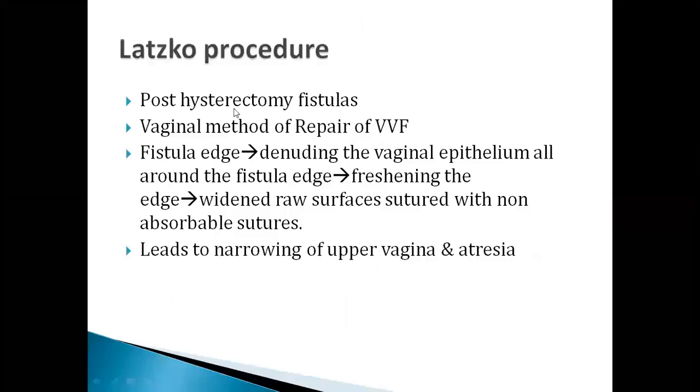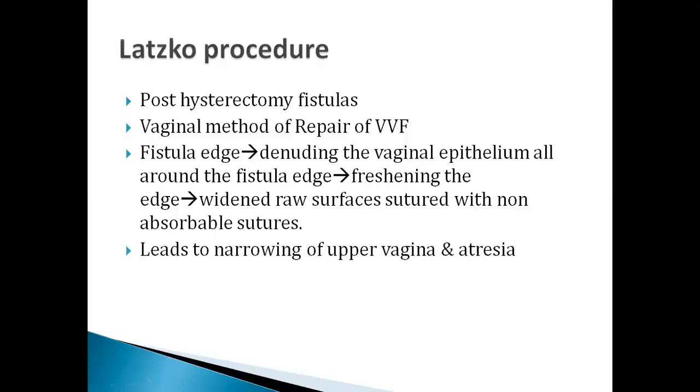Then Latzko procedure. It is done in case of post-hysterectomy fistulas. And it is a vaginal method of repair where you identify the fistula opening, the surrounding vaginal epithelium is denuded, that is removed, and the edge is freshened, and these wide raw surfaces are sutured with non-absorbable suture material. This is called as Latzko procedure, which we do for post-hysterectomy cases. But here it leads to narrowing of the upper vagina and atresia.